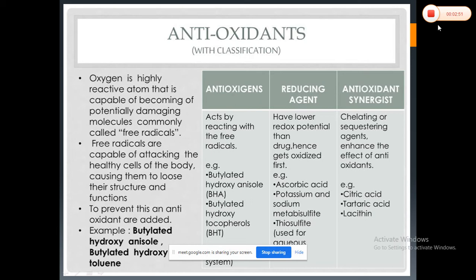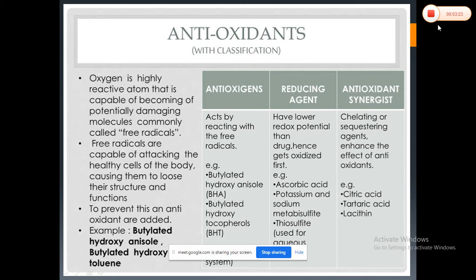For that purpose, you have to consider various points: what the protective properties of the antioxidant are, what substrates are oxidized, what products of oxidation are inhibited by that particular antioxidant, and whether any other interacting component affects the final result of the antioxidant. These are the specifications you have to consider.